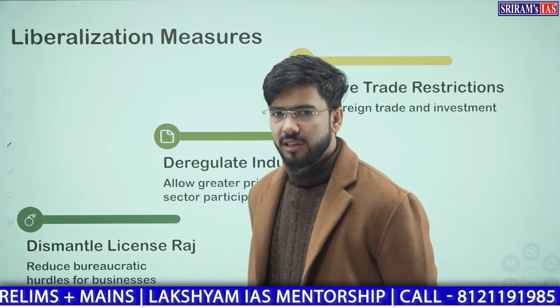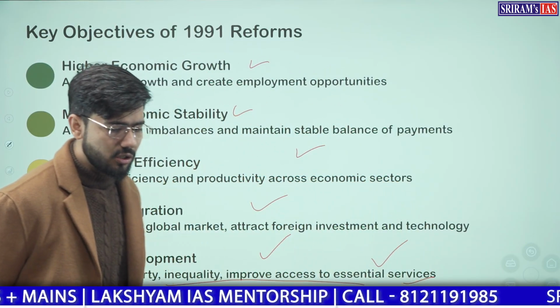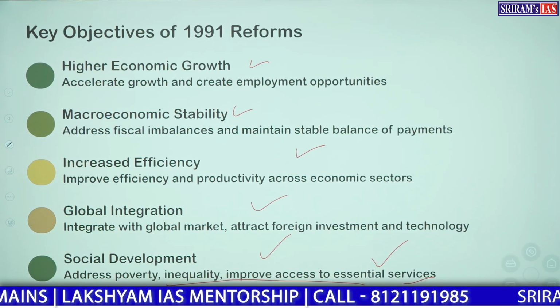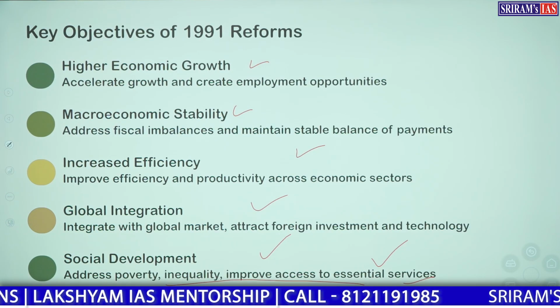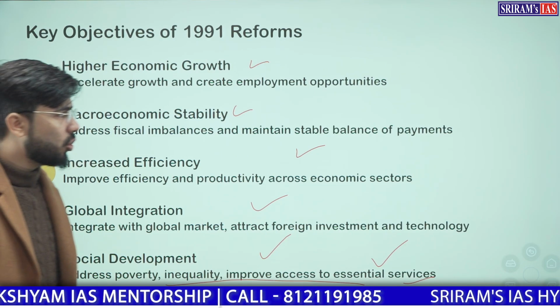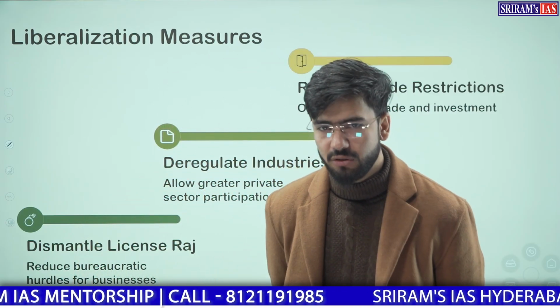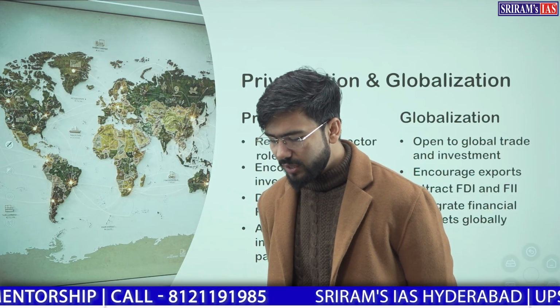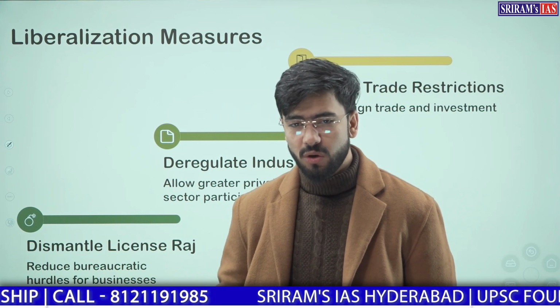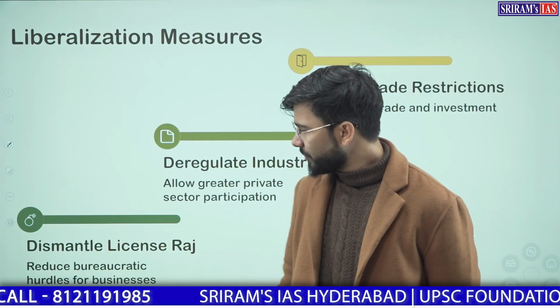These are the points which you will use in your mains answer writing, because usually students face a lot of issues when they are asked to summarize and write coherent answers. So these are very concise points to be written in your answers. Liberalization, privatization and globalization were the three measures introduced in 1991. In liberalization, we first dismantled the license Raj.